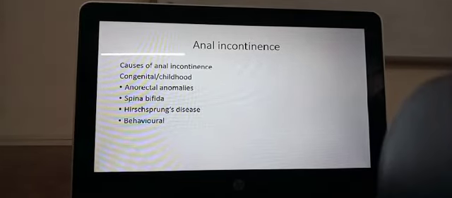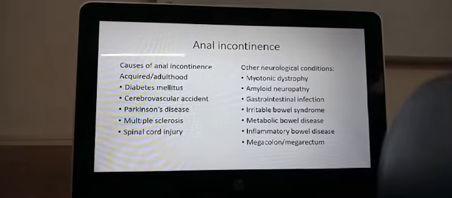Then there is behavioral. Behavioral can be because of mental retardation, can be because of psychological problems, that the person behaves differently and has incontinence. It can be psychological, not because of any organic problem. Okay.